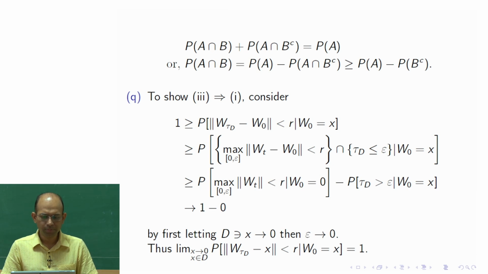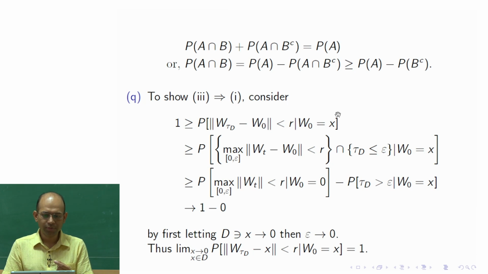Okay. 3 implies 1. What we do, we consider this conditional probability, the probability that norm of W tau d minus W 0 is less than r given W 0 is equal to x. Okay. So, here what are we doing? We are assuming that W 0 is inside the domain, that is, x is inside the domain. I am not writing it every time, but x is always inside the domain.